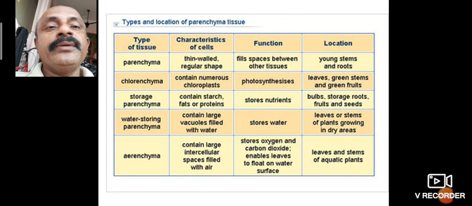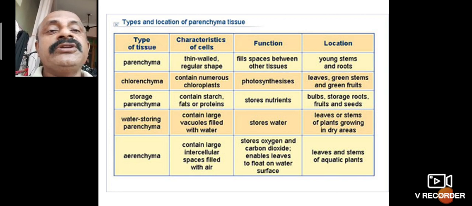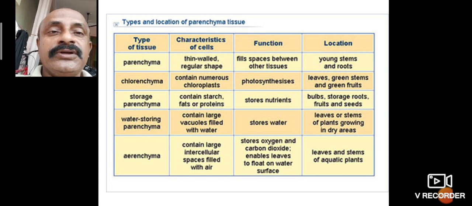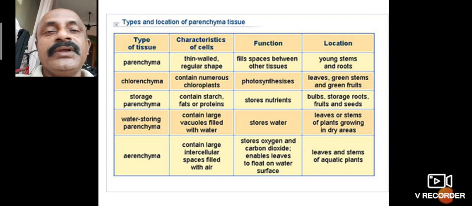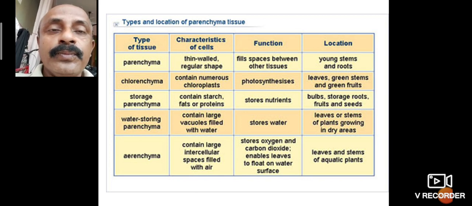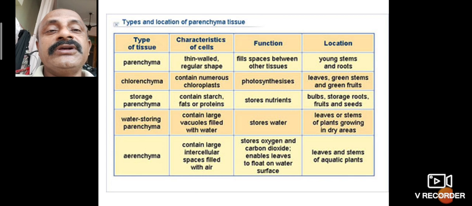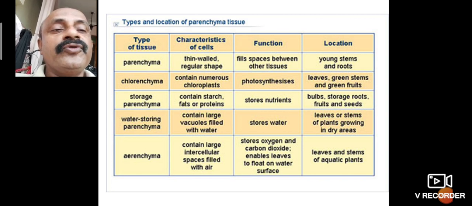Parenchyma also divides into chlorenchyma, storage parenchyma, water storage parenchyma, and aerenchyma. These are the four types with different functions. The first type is chlorenchyma. Chloro means it contains chloroplasts, numerous chloroplasts, and its function is photosynthesis. Its location is the leaves, green stems and green fruits.